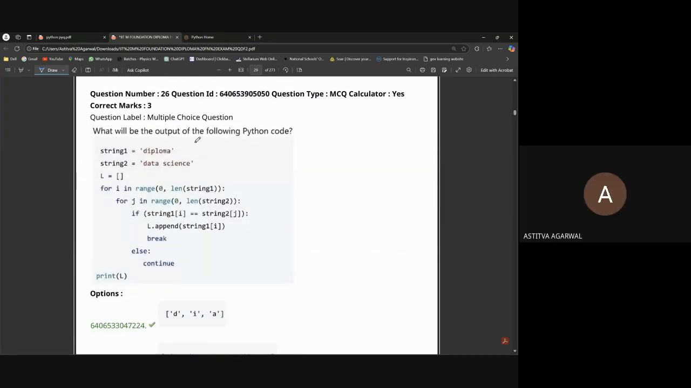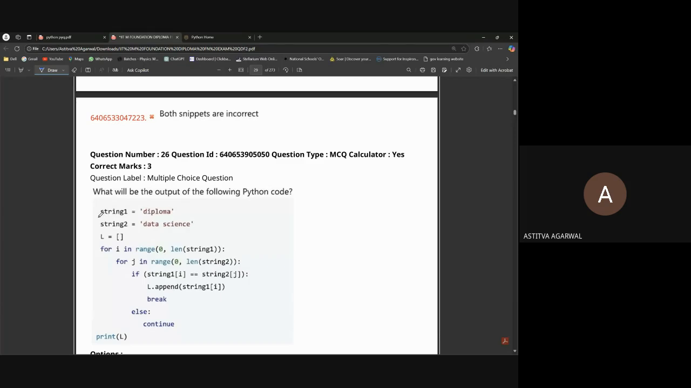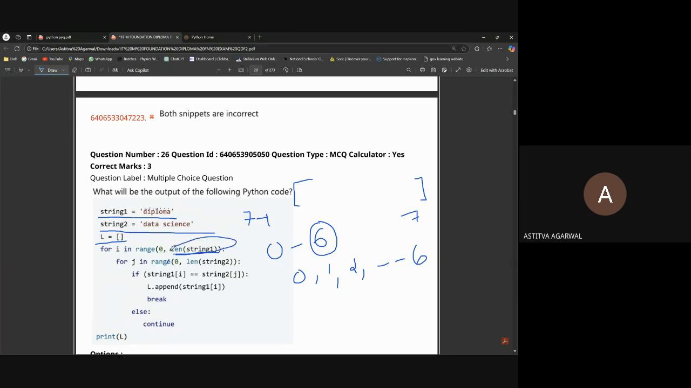Okay, what will be the output of the following Python code? See, there is one string, diploma, and a second string, data science, and there is just an empty list. Okay, for i in range 0, comma length of string 1. We will just take the length of string 1. Let's count: 1, 2, 3, 4, 5, 6, and 7. But the code will only work till 7 minus 1 position, that is 6. So the code will work from 0 to 6.